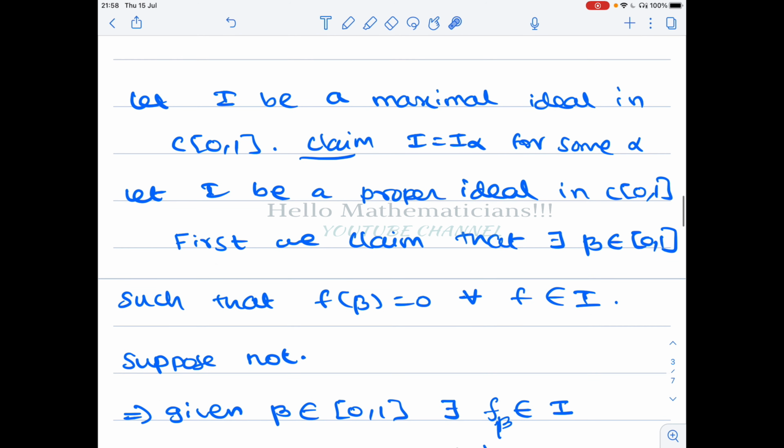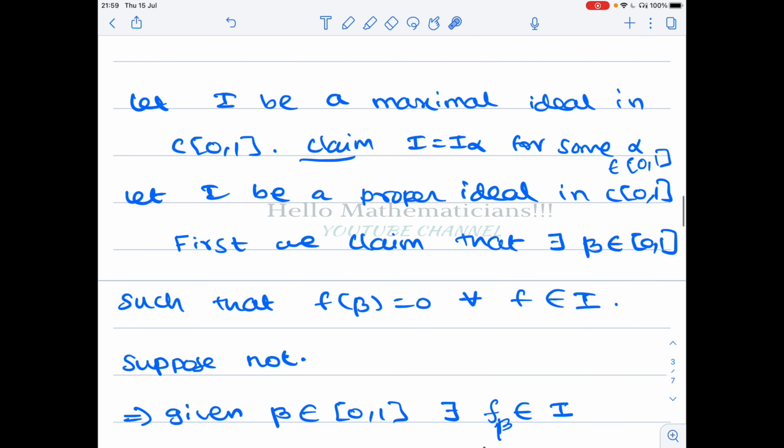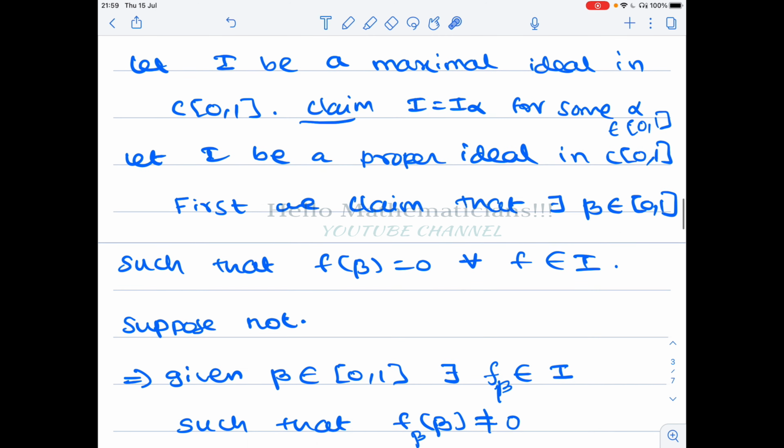Let I be a maximal ideal in C[0,1]. We claim that this I is of the form I alpha for some alpha belongs to closed [0,1]. That is what we claim. If we prove that, then these I alphas are the only maximal ideals in the ring C[0,1]. Before proving this result, first we prove some other result.